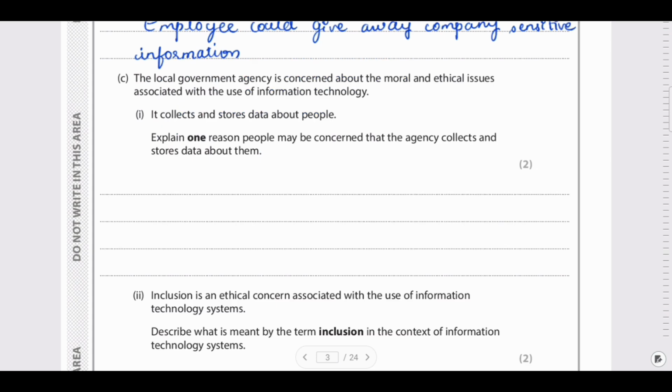Next question is, the local government agency is concerned about the moral and the ethical issues associated with the use of information technology. It collects and stores data about people. Explain one reason people may be concerned that the agency collects and stores data about them. So whenever such a question comes, you always keep yourself in their shoes and imagine a person approaching you and collecting your information. Definitely, you will have a second thought about whether your information will be safe or not. So, what thoughts come to your mind whenever such people approach you?